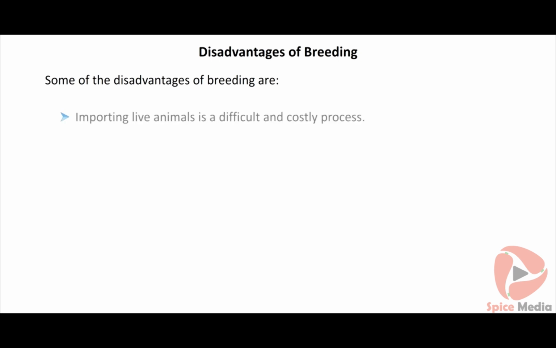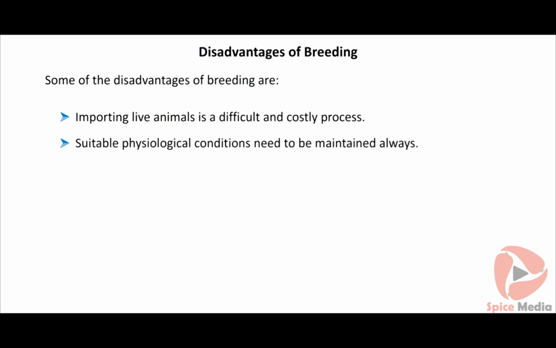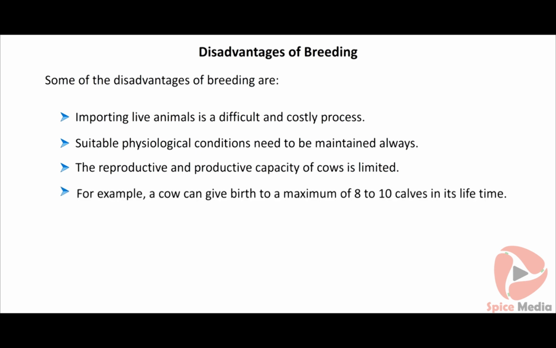Disadvantages of breeding. Some of the disadvantages of breeding are: importing live animals is a difficult and costly process. Suitable physiological conditions need to be maintained always. The reproductive and productive capacity of cows is limited. For example, a cow can give birth to a maximum of 8 to 10 calves in its lifetime.